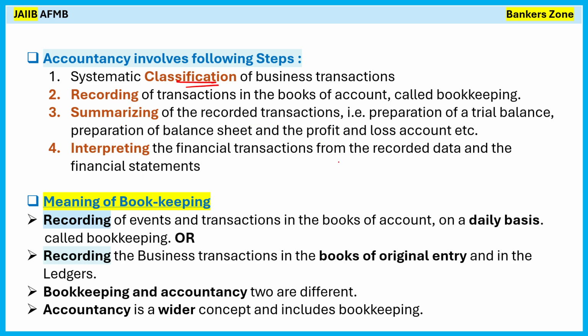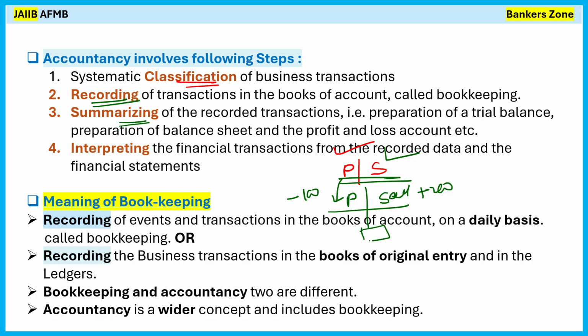Very simply, see. Classification means, for example, you have a stationery shop. You have purchased some material and sold some material. So you classify what items you have purchased and what items you have sold. Recording means you have recorded into the book of account how much you spent on purchasing and how much you earned by selling. Summary means netting. For example, you purchased for 100 rupees and sold for 200 rupees, so you have positive 100 rupees at the end of the day. Summarizing also involves the preparation of a trial balance, a balance sheet and the profit and loss account statement.